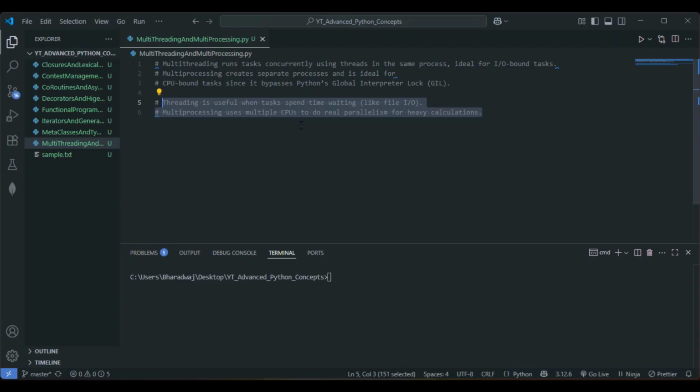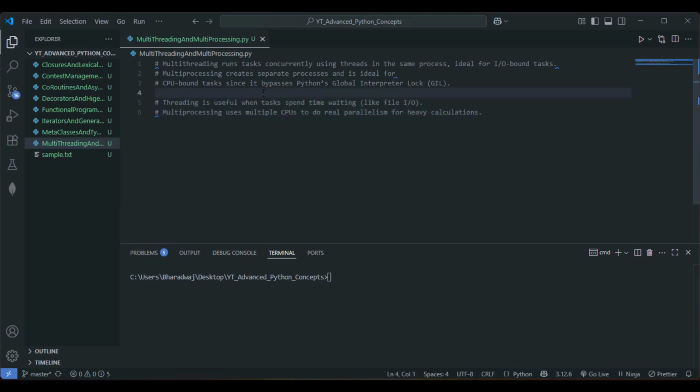So what does multi-processing do then? Multi-processing creates separate processes and is ideal for CPU bound tasks since it bypasses Python's global interpreter lock, nothing but GIL. So it bypasses Python's global interpreter lock.